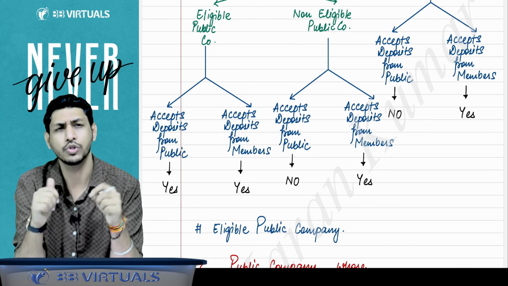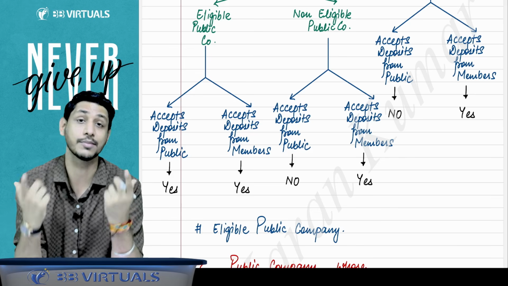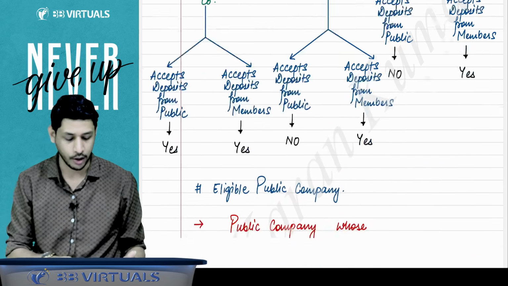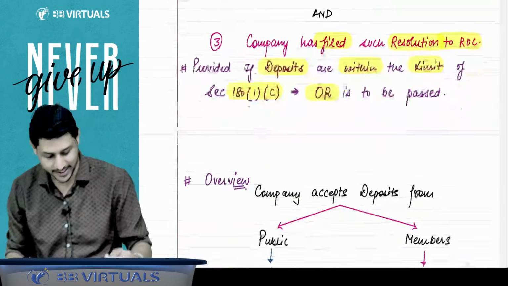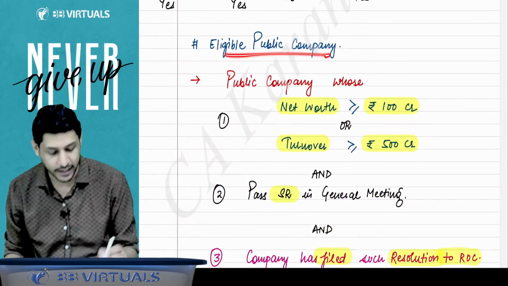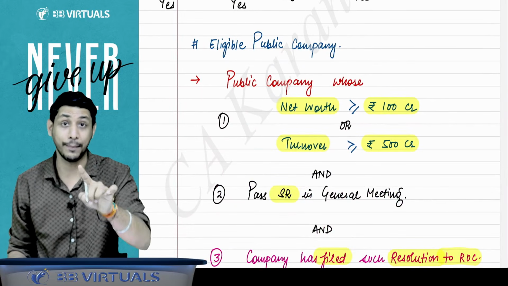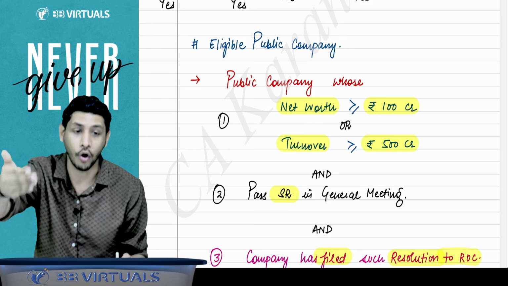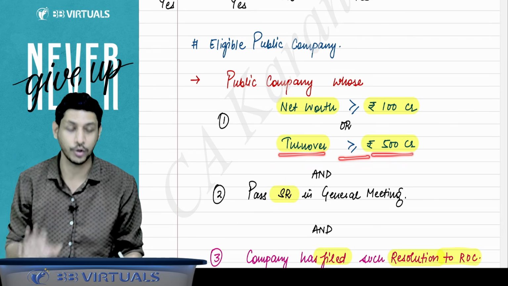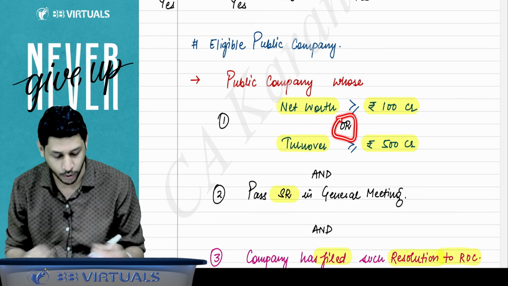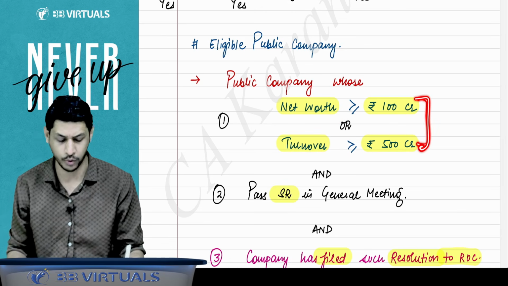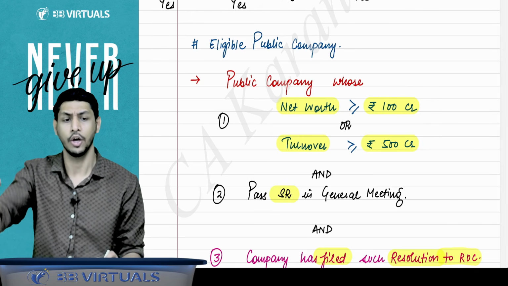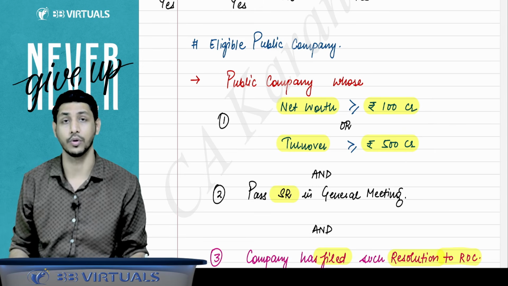Sir, then you should tell us now, what is an eligible public company? What is the criteria to be an eligible public company? So if I talk about the eligible public company definition, here is the criteria: an eligible public company means a public company, and the net worth should be greater than or equal to 100 crore, or turnover should be greater than or equal to 500 crore. Because "or" is written, you have to satisfy any one of the criteria. You need not satisfy both. Either your net worth is 100 crore or more, or your turnover is 500 crore or more.